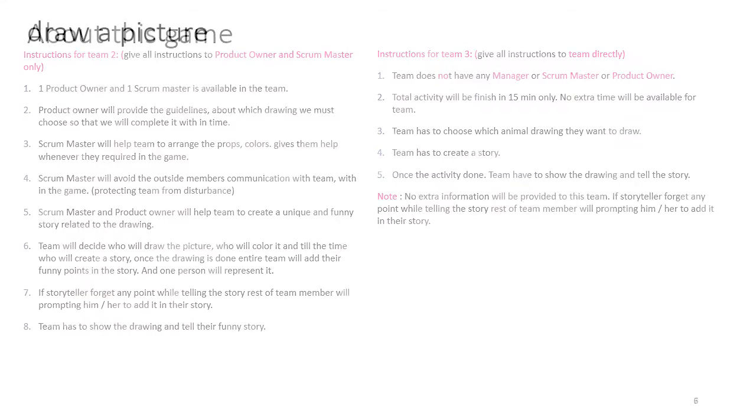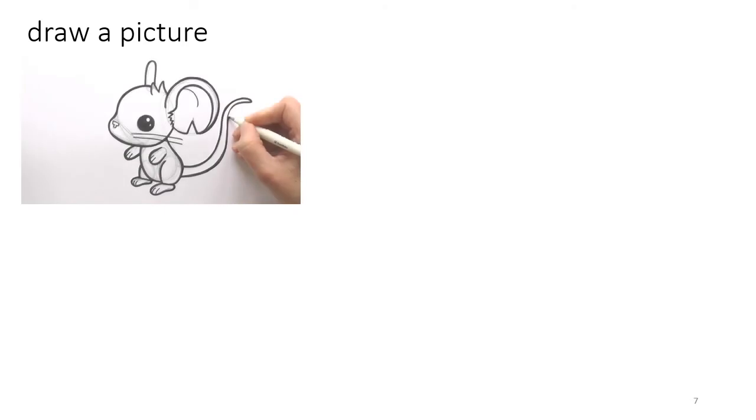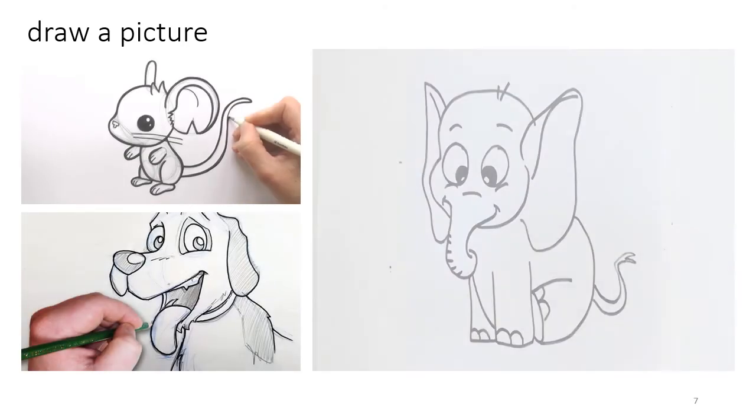Now once they designed and completed their work, they come up for deliveries. One by one we conduct a demo of each and every team. The first team provided their demo showcasing their picture with their story. The second team provided maybe a half-cooked or full-cooked story and picture.